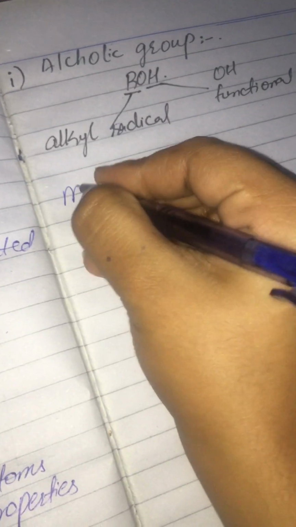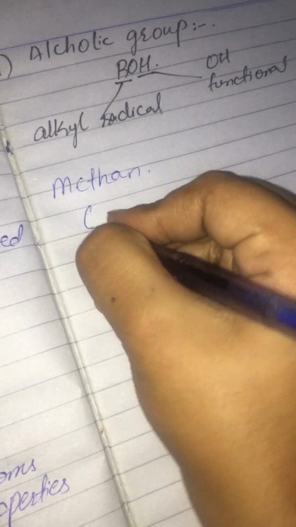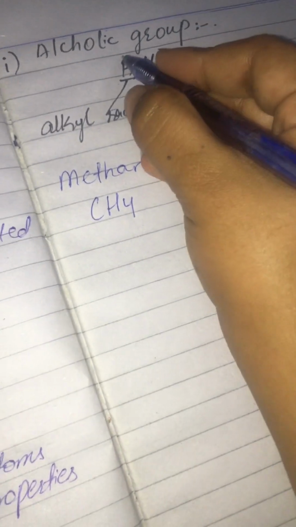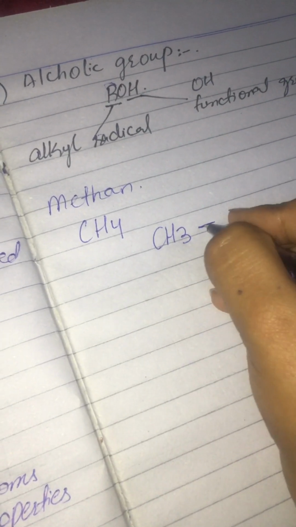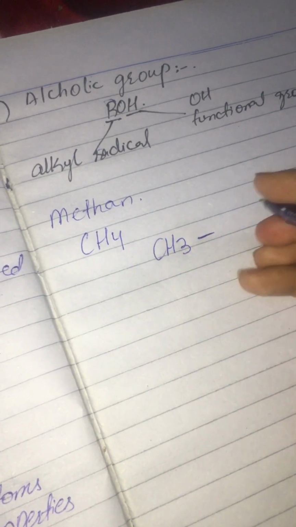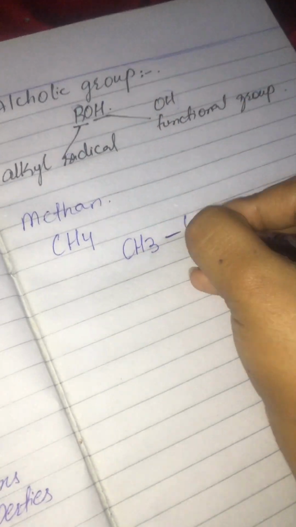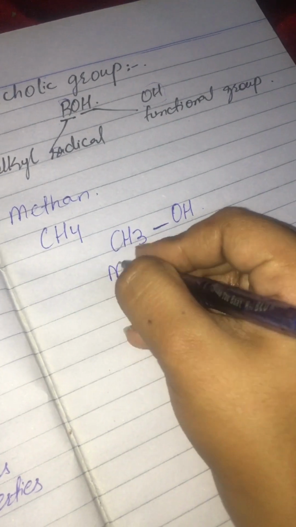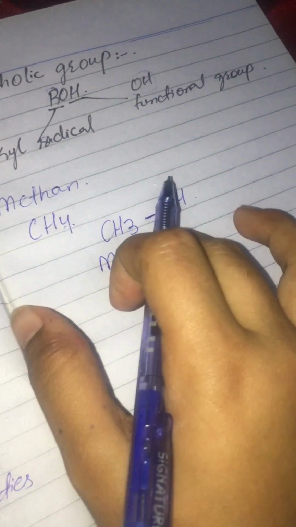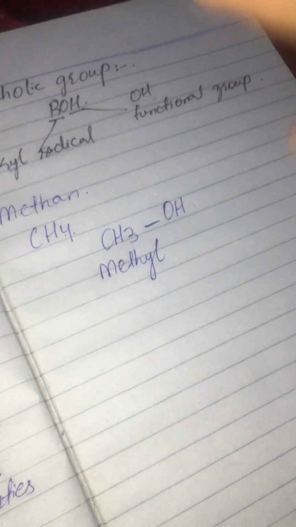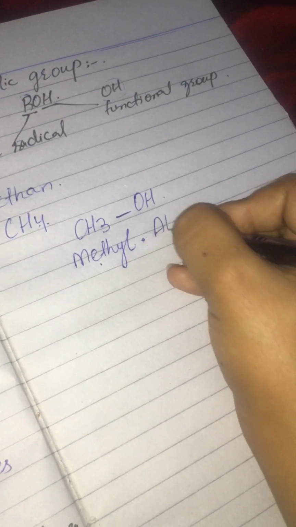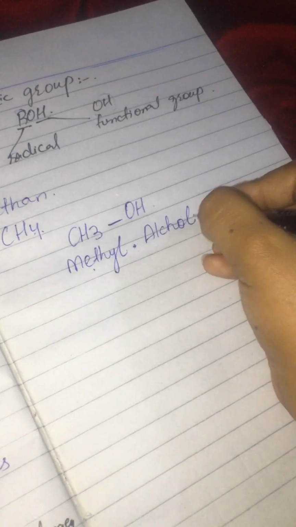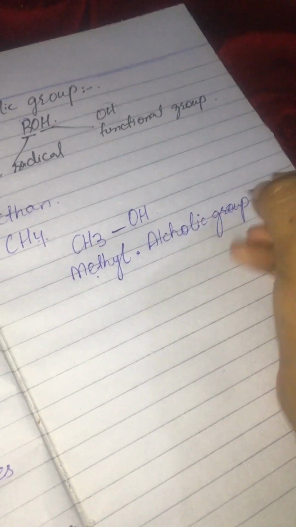Methane has the molecular formula CH4, but here first we have to take our alkyl radical, so this would be CH3, with a single bond, and then we add OH. This would be known as methyl OH, representing the alcoholic group. So this would be the answer for that.